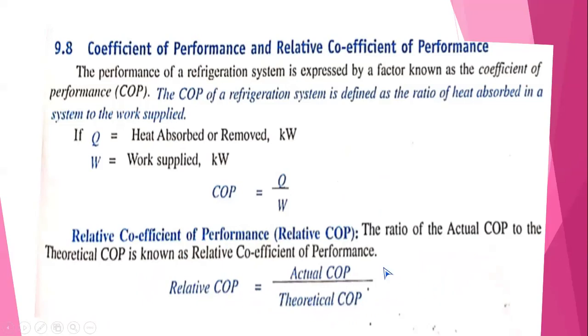But the actual COP, if you calculate from the actual temperature readings in the refrigerator, is less. Due to that, the COP is always less than 1.